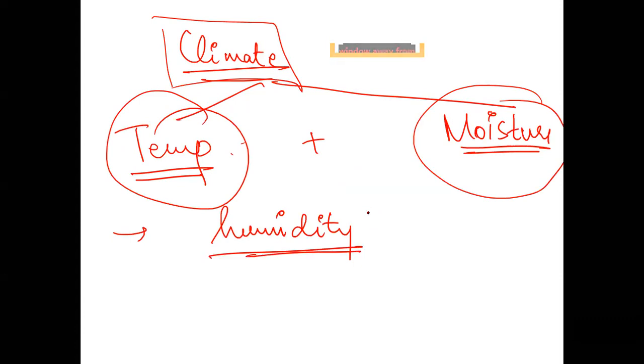What is humidity? Can anyone explain what humidity is? Very good. I got a very articulate answer about Cancer and Capricorn. Humidity is nothing but the amount of moisture present in the air. It is the percentage of moisture, referring to the presence of water vapor in the atmosphere. It is termed either relative or absolute.